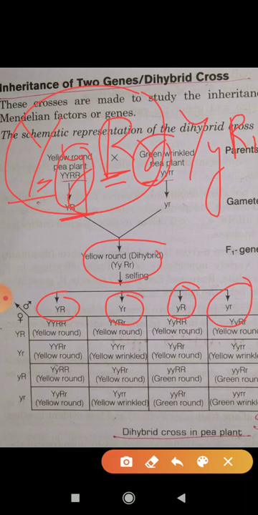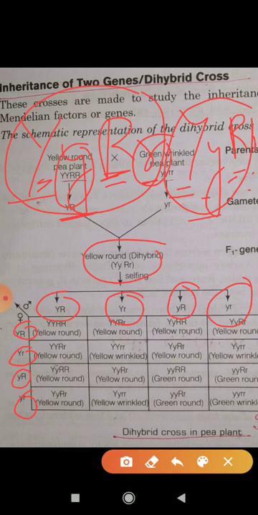So are you able to see that either they contain the dominant character or they get a recessive character, but the characters never get blended with each other. The same thing happened with this parent also. This is the F1 generation parent. The previous parents are pure line parents, but this one is a hybrid parent. This capital Y capital R is one gamete, this capital Y small r is the second gamete, small y capital R the third gamete, and the last one is small y small r.